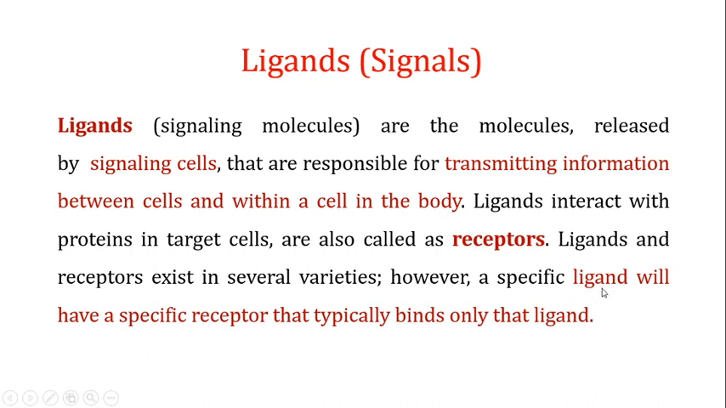But a specific ligand is only going to interact with a specific receptor, and that is going to determine the specificity in communication between the cells or within a cell. So that means that a specific ligand is going to interact with a specific receptor. A ligand cannot interact with all of the receptors in the body, nor can a receptor interact with all of the ligands available in the body. So this interaction between the ligand and the receptor will be specific, and that is going to generate a specific response in the cell.